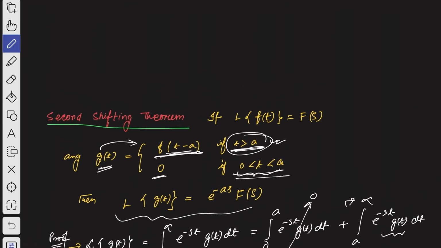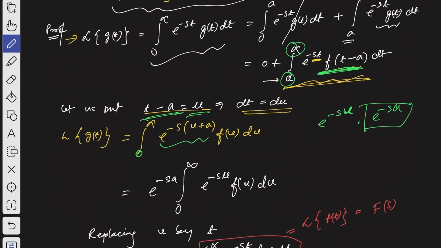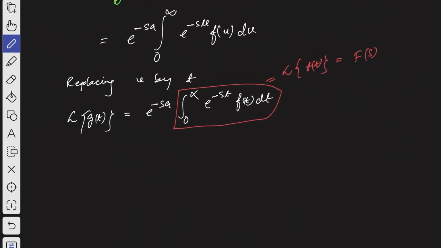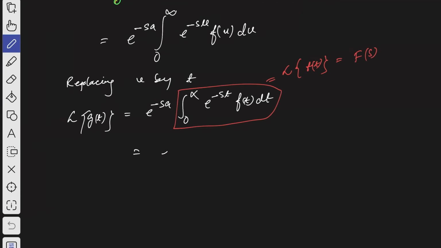I have already mentioned here, if Laplace transformation of f of t is equal to capital F of s, it is already mentioned in the theorem. So we can write this as e to the power minus sa capital F of s. That is the second shifting theorem. So hope you have understood this.